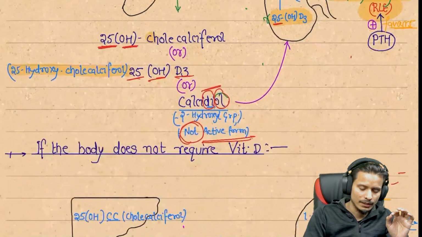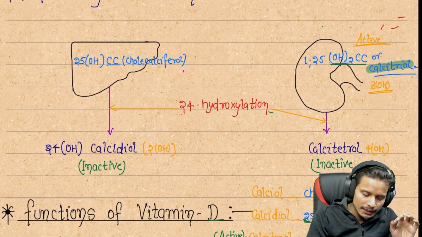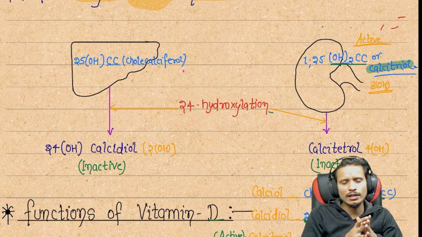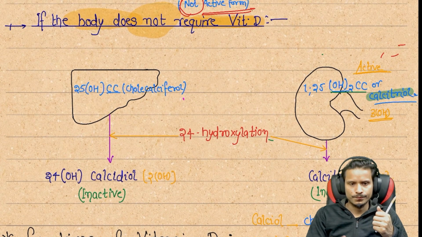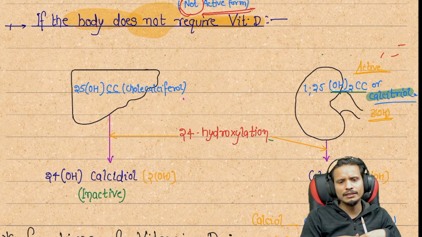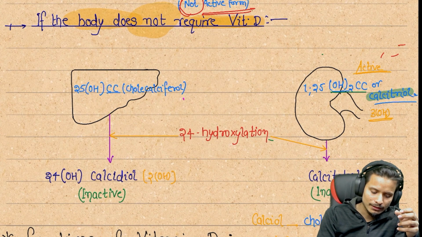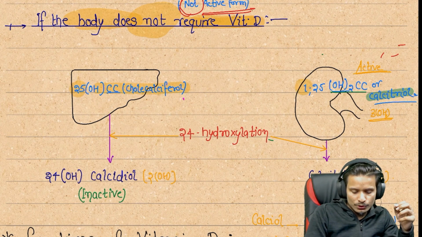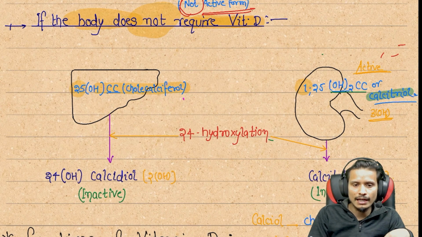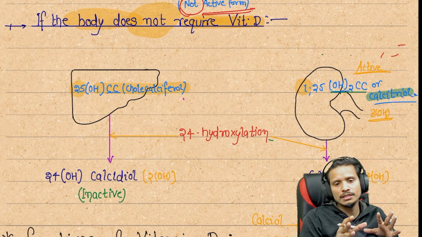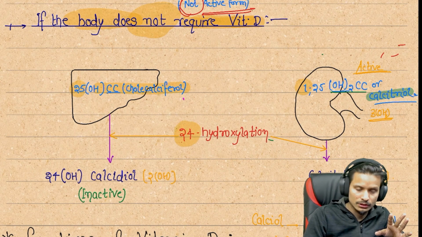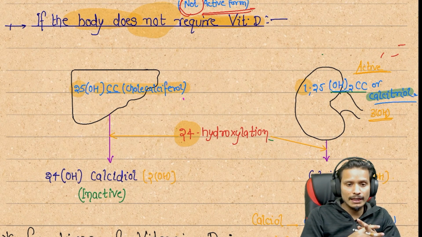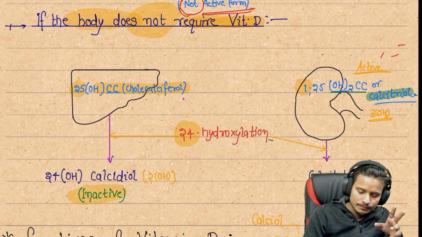It's so easy to understand. Next, if the body does not require vitamin D, then what happens? If the body doesn't want to use this vitamin D, what is the body going to do? In the liver, 25th position hydroxylation is done, and first position hydroxylation is done in the kidney. After that, if hydroxylation is done at the 24th carbon of this vitamin, then it is going to be inactivated.